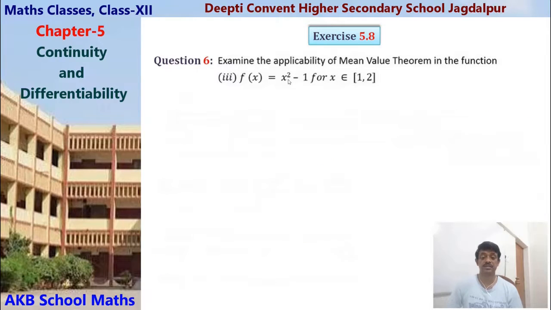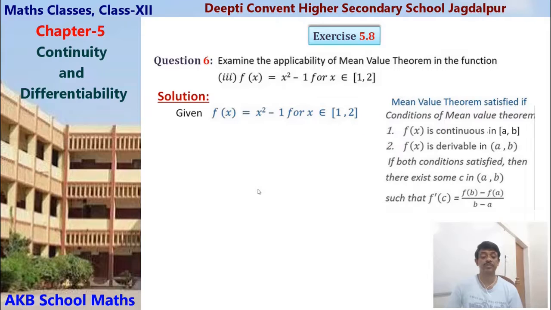Now the third case, f(x) equals x square minus 1 for x belongs to [1, 2]. Here a equals 1 and b equals 2. First of all we have to test the mean value theorem. We know that if these two conditions are satisfied, then there must be some value c in (a, b), and we test whether c belongs to (a, b) or not.